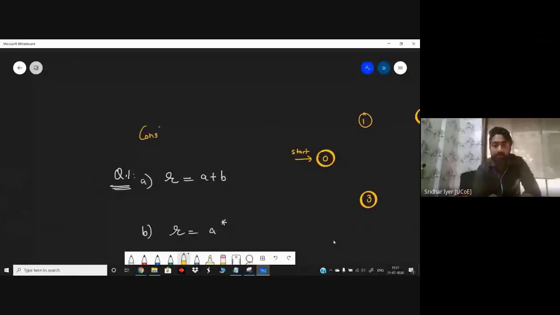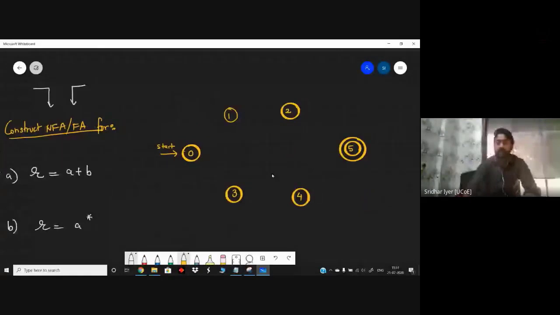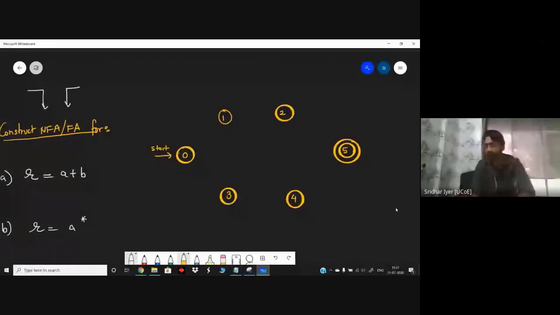Construct NFA, or they can even give the question as FA. Whenever you encounter such a problem, whether they have written it as NFA or even as FA, go with NFA only. Because you can't directly get a DFA, as I explained earlier. It's a tricky process. These questions always come for 2 or 5 marks maximum.